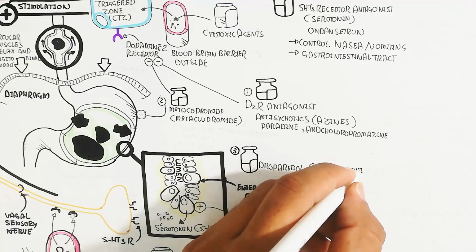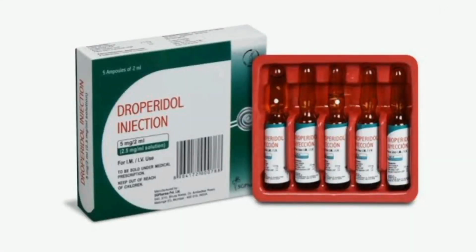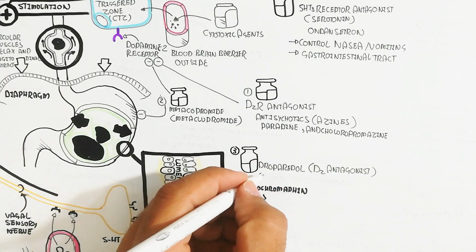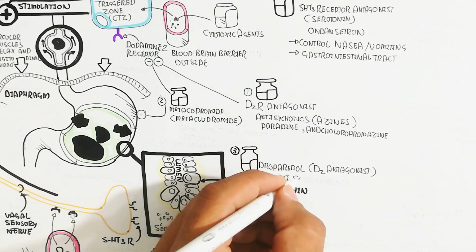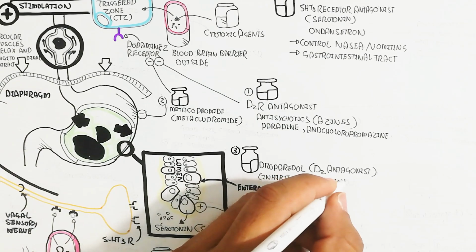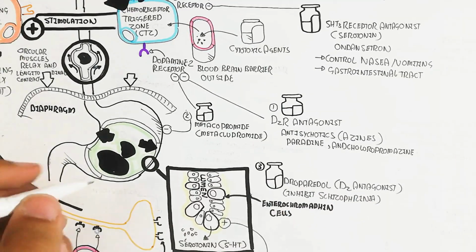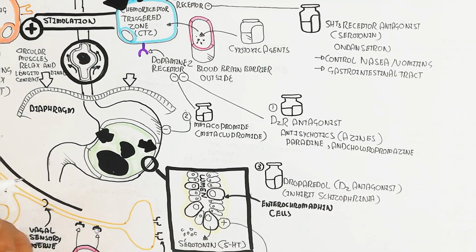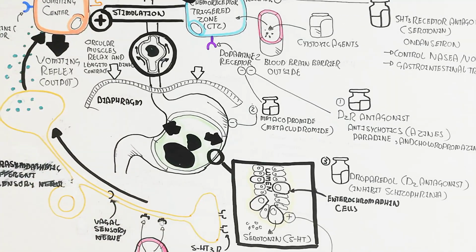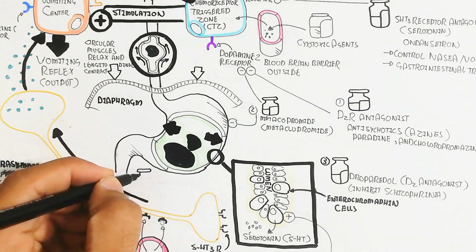Also, droperidol is a D2 antagonist. Inhibiting schizophrenia is important, but it also targets the gastrointestinal tract like metoclopramide, and on the other hand, the dopamine 2 receptor.